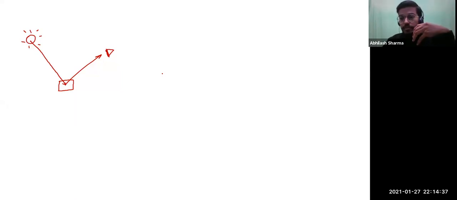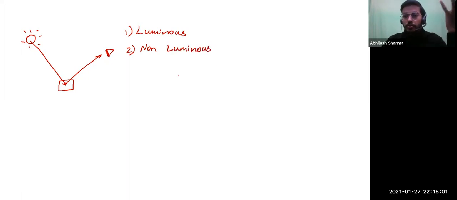Some of the objects have their own light, which we call luminous objects, like this bulb in itself is a luminous object. Then some of them are non-luminous, right? Non-luminous means they don't have their own light. So non-luminous objects could be like this box, which was not visible in the dark because it did not have its own light. Imagine this box had some hidden light inside, so you would be able to see it even in the dark room. So that's what luminous and non-luminous implies.